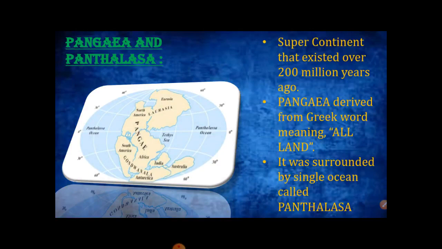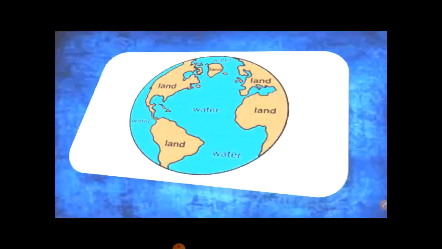Pangaea and Panthalassa. Pangaea, the supercontinent, and the sea around it is Panthalassa. It was 200 million years ago when these landmasses moved away from each other to gain the present position as continents and oceans. Pangaea is derived from a Greek word meaning all land.